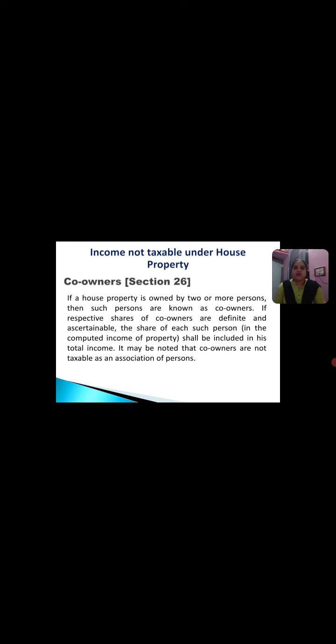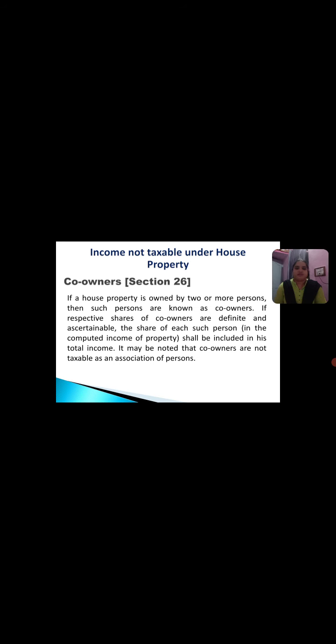It may be noted that co-owners are not taxable as an association of persons. That means you cannot tax the co-owners in total. They are not taxed as an association of persons. They are taxed individually for their part or their share of the property.